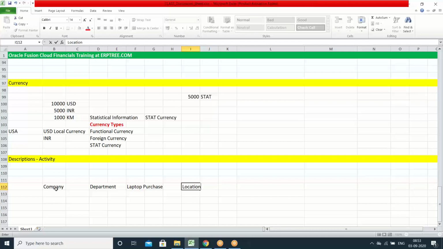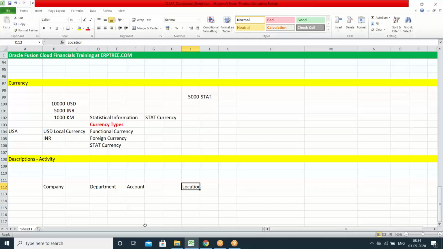So this is what we call the description of the transaction. Here, purchasing laptop. For each and every activity which we do in the organization, we'll have a separate account. Laptop purchase, we maintain a separate account. That means we have to capture the account. When you perform any transaction as a part of that activity, the transaction belongs to which company, which department, which account, and again which location.